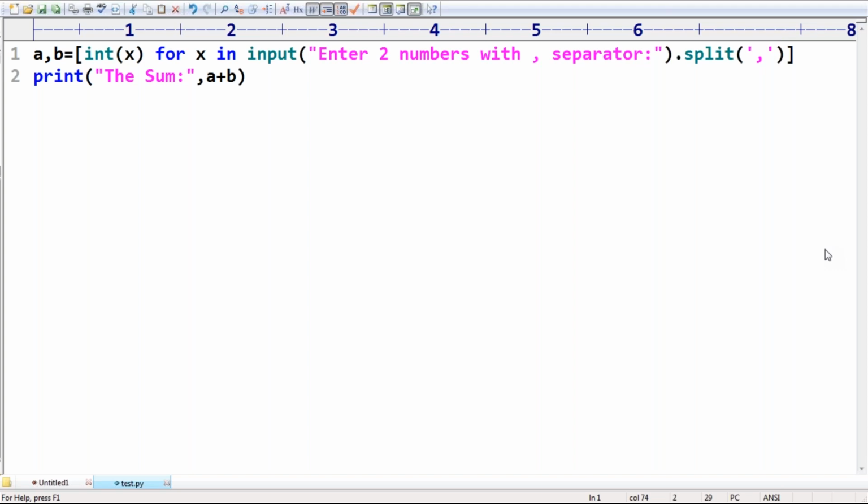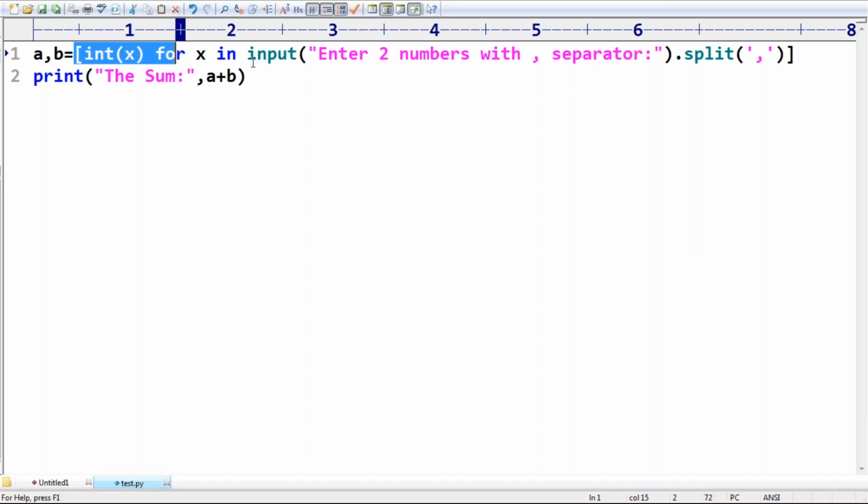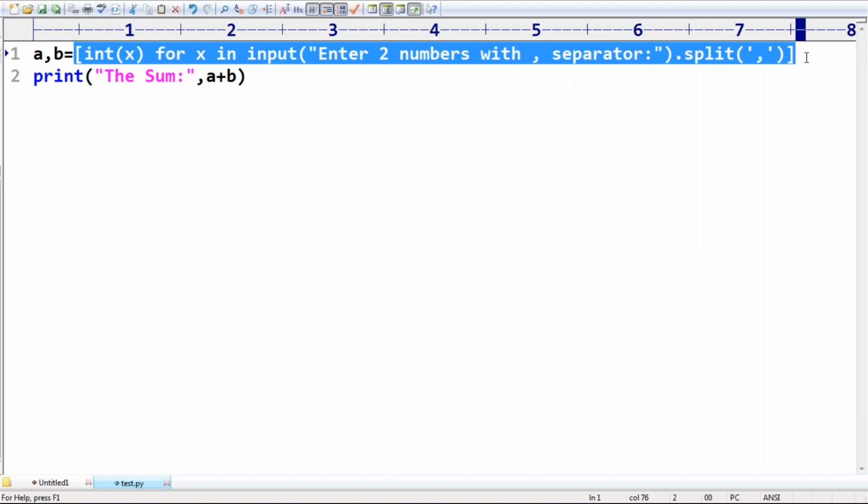Yes, the return type of your first statement should be a list, right? A comma b, this total thing is nothing but list type. Correct.